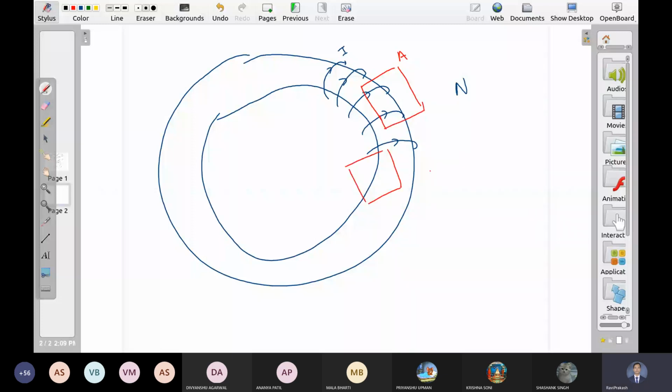Or a loop like this? Or anything else? Type C. Okay.